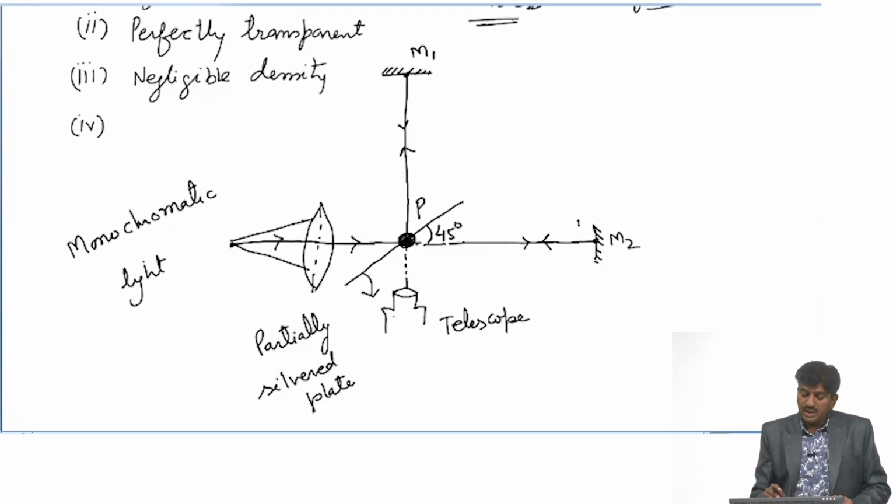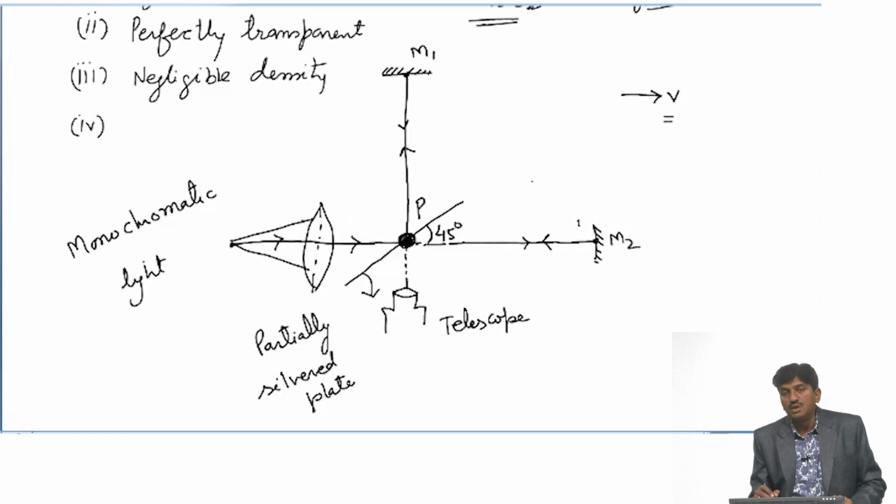and it is considered that this experiment is performed on a frame of reference, and suppose this frame of reference is moving with velocity v. V represents the velocity of frame, and it was considered that this frame was moving with the earth with respect to universe.